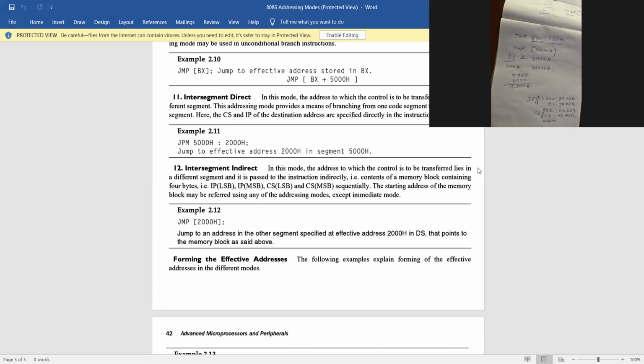Next, if I'm talking about IP 2000, which one is higher and which one is lower? 00 is lower and 20 is higher. That's why IP LSB, IP MSB. Within this 5000, 00 is lower and 50 is higher, so it's CS. So CS LSB, CS MSB. Okay, is it clear? Yes, sir.